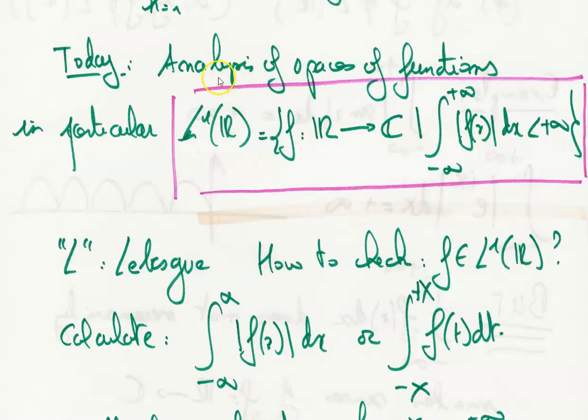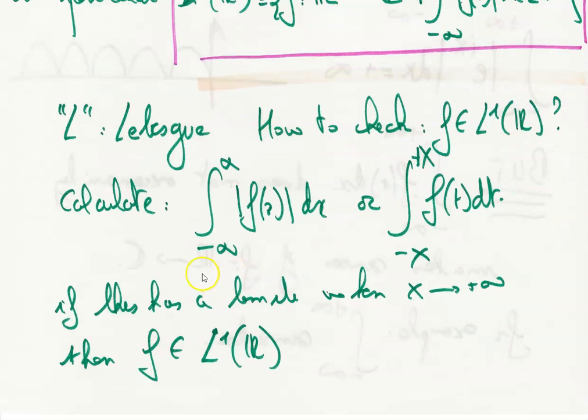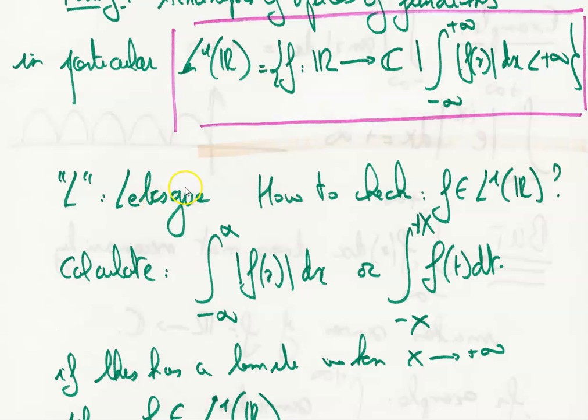In particular, we are going to be interested in L1 of R, which is the set of functions from R to C. So we take a real and give a complex number, such that the integral from minus infinity to plus infinity of the absolute value of f(x) dx is bounded. Okay, so it's convergent. The L is for Lebesgue, as in the integral of Lebesgue.